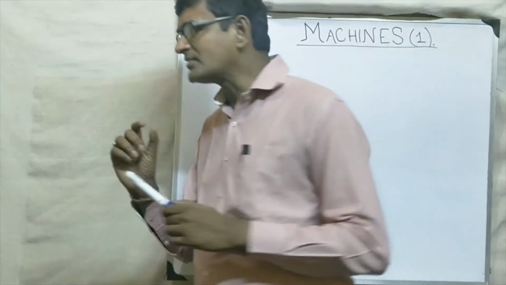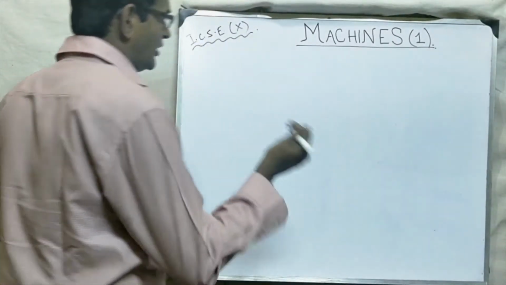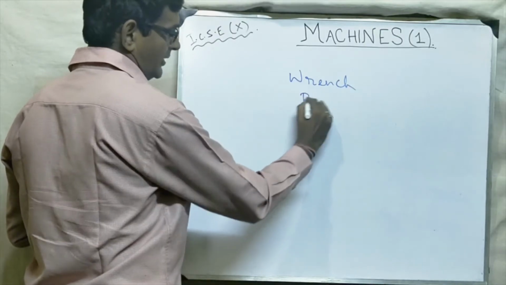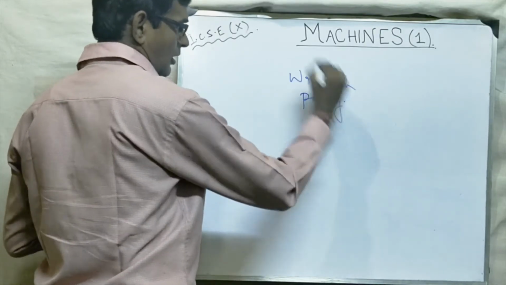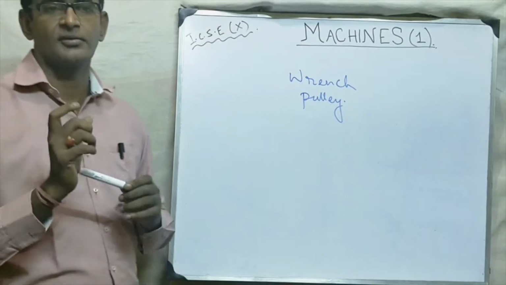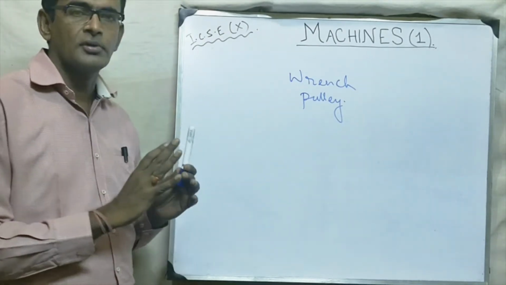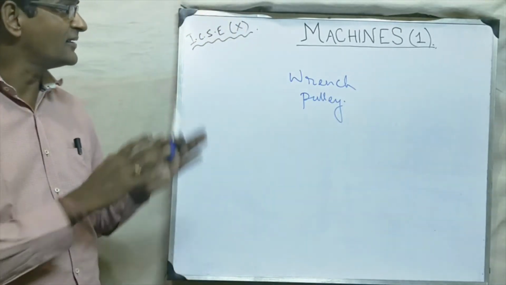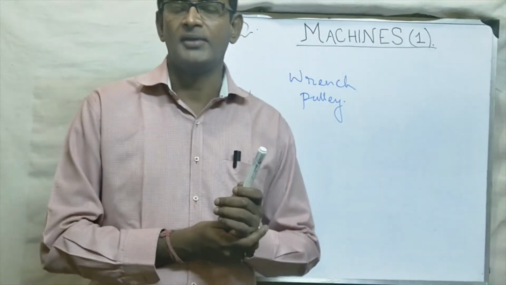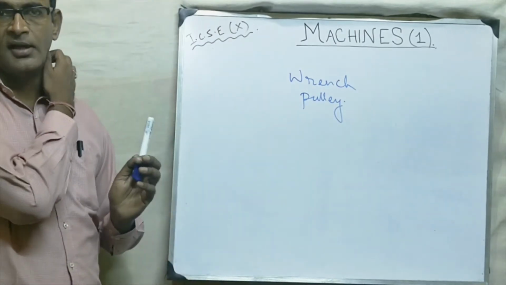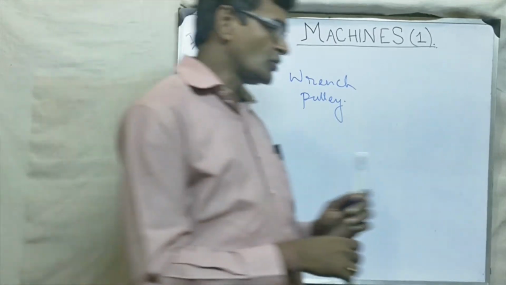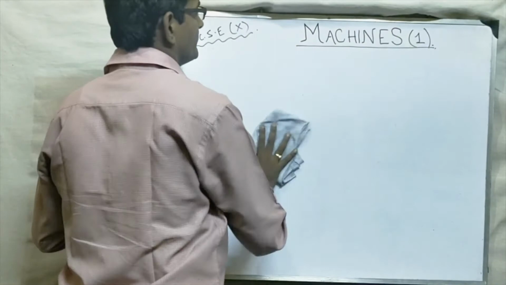So these simple things, like I told you, wrench or pulley or bicycle, these simple things make our job easier. We can easily perform our job with the help of these simple things, and that is why we call them machines. So if we come to the details of physics, what is a machine?